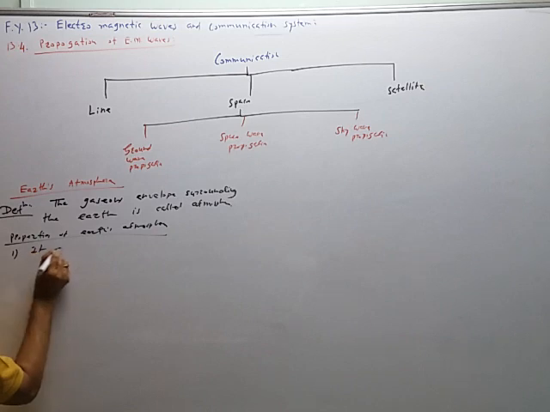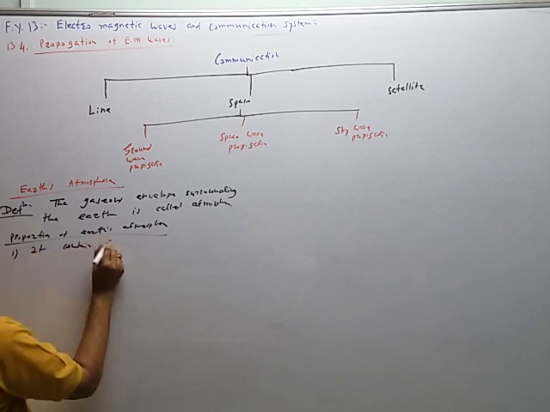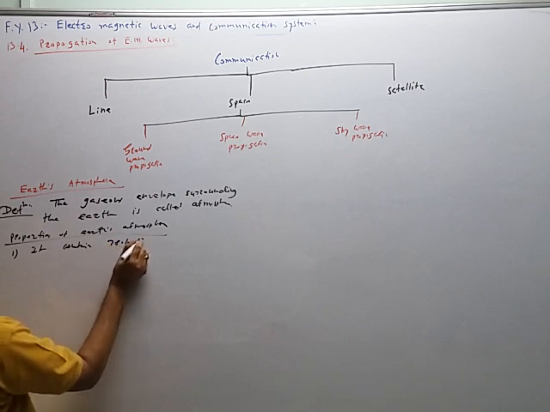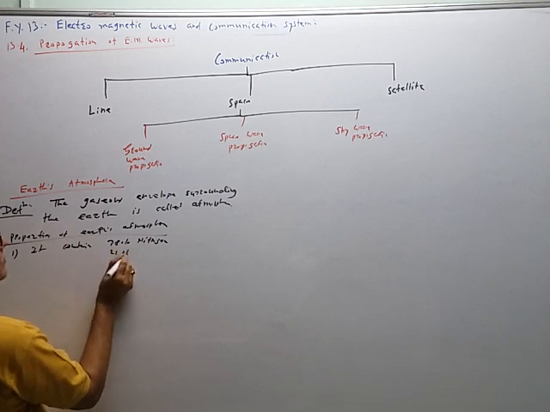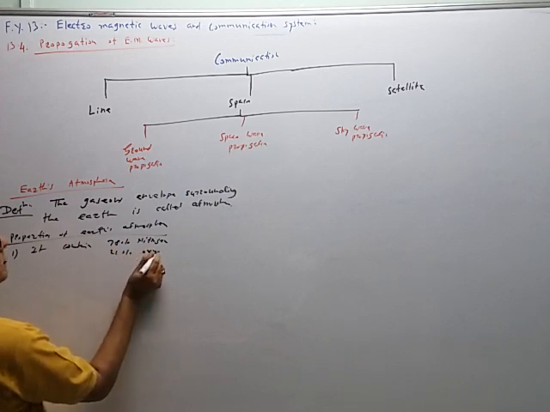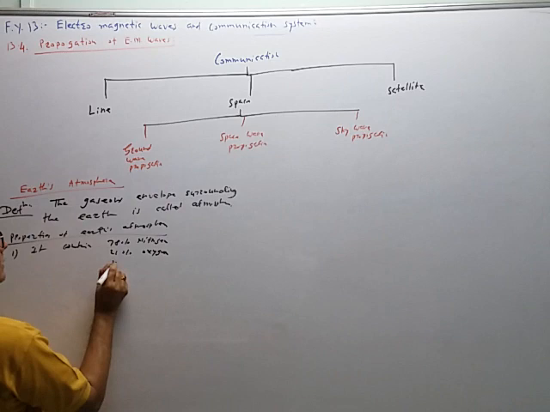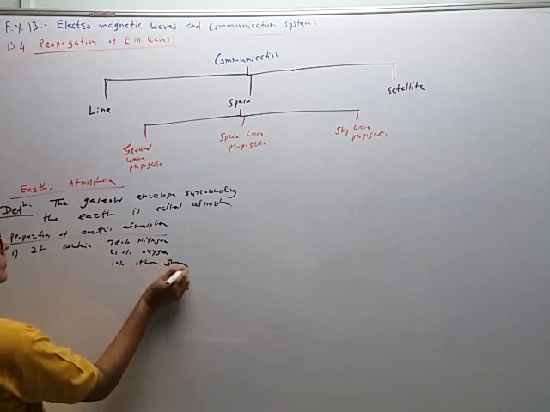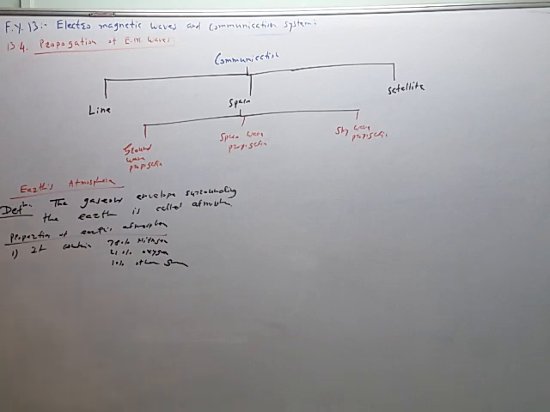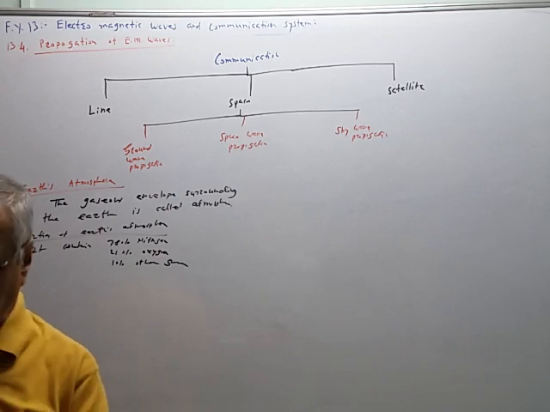First, it contains 78% of nitrogen, which is the main, 21% of oxygen, and remaining 1% other gases, carbon dioxide, sulfur dioxide, etc. So the remaining gases, hydrogen, carbon dioxide, water vapor, they are in 1% only.